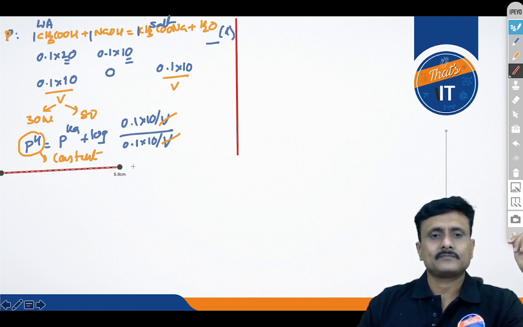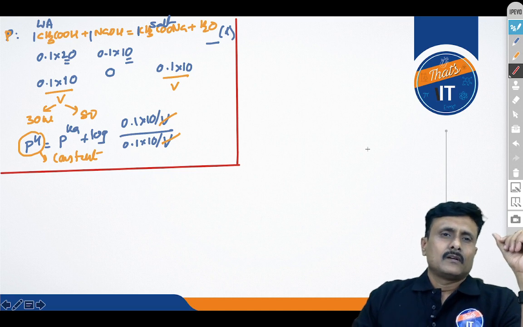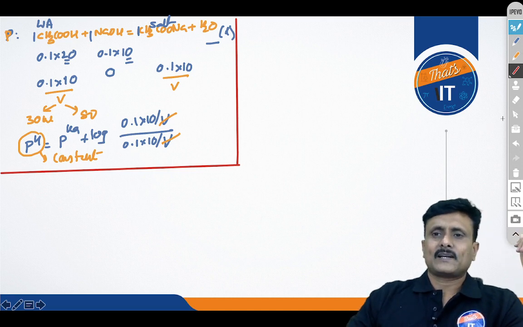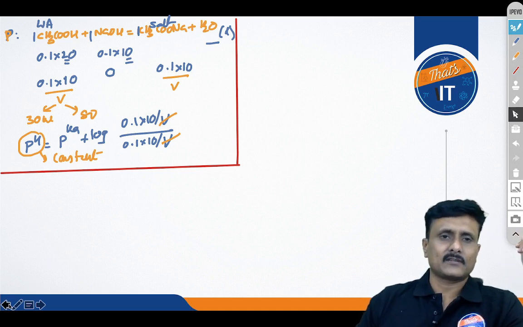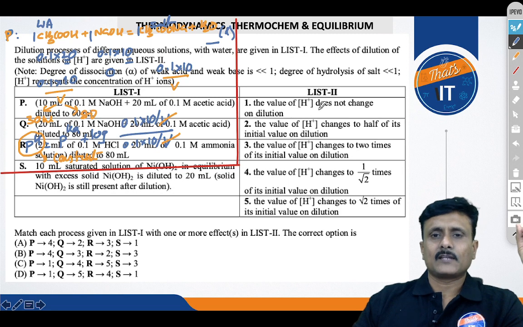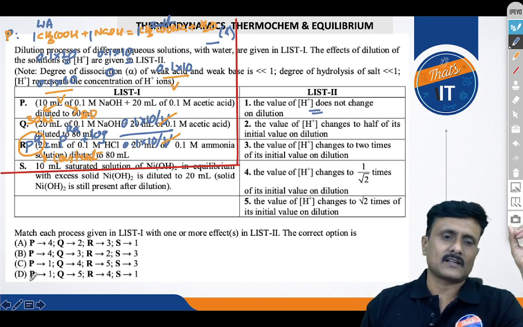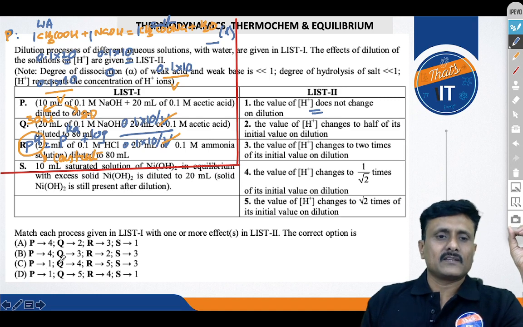Got the idea? Have you understood? So take the screenshot wherever you require the information, please take the screenshot. Hope you understood, right? So what's matching with what? Let's find out. You can see for this P, the value of H plus does not change upon dilution. So we understood that the P is matching with 1, so these two are ruled out.